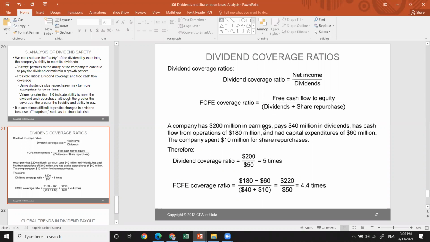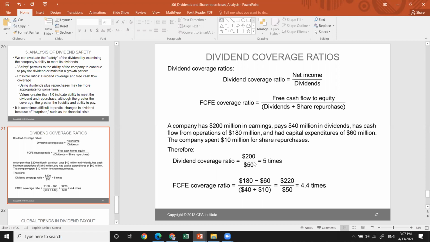Say a company has 200 million in earnings, pays 40 million in dividends, has a cash flow from operations of 180 million, and had a capital expenditure of 60 million. The company also spent 10 million on share repurchases. So the dividend coverage ratio is 200 million of earnings divided by 50. Why 50? 40 plus 10.